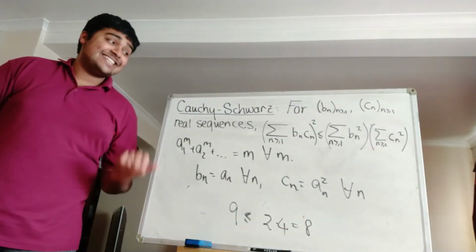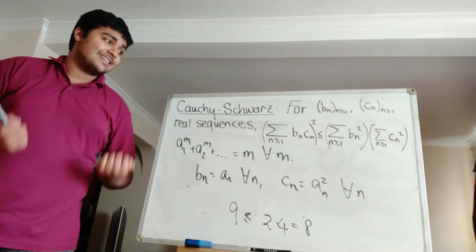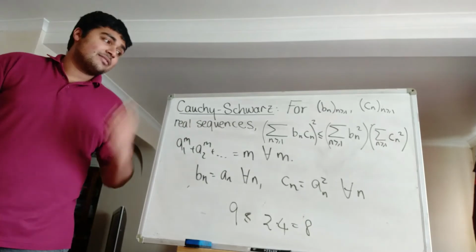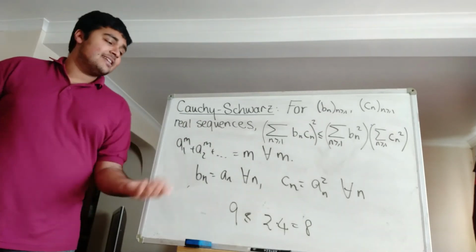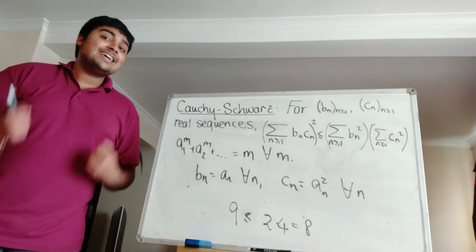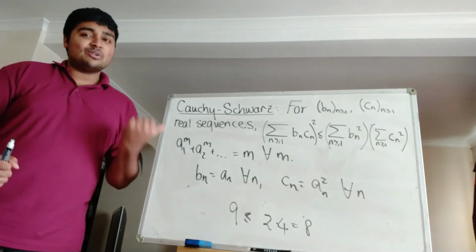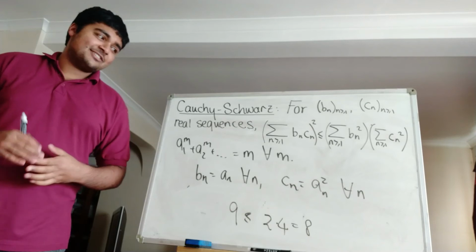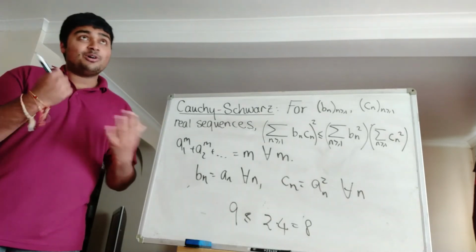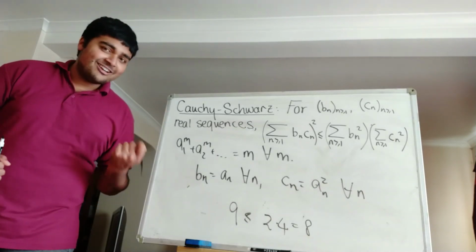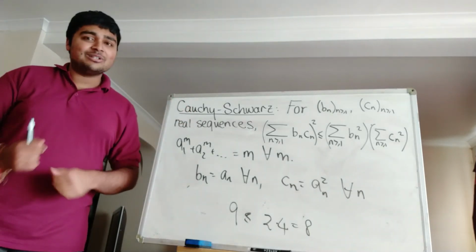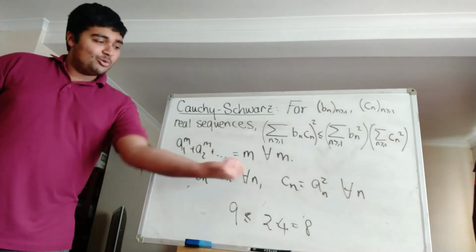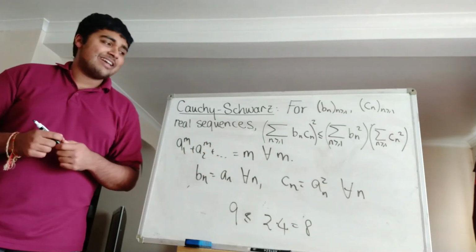But clearly this is a contradiction, and that solves our problem. Such a sequence of a_n cannot exist, because if it did, then 9 would be less than or equal to 8, and that's certainly not true. I hope that has all made sense. It was a nice short video, exemplifying that with a lot of Putnam problems, once you get the nice trick, and the trick here was the Cauchy-Schwarz inequality, the rest is usually quite straightforward and elegant.